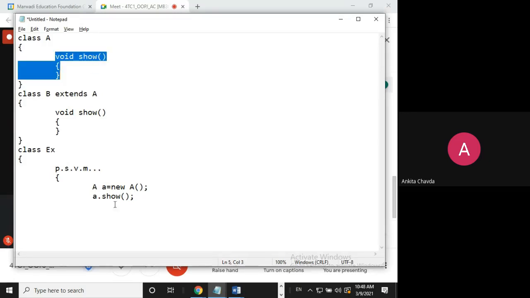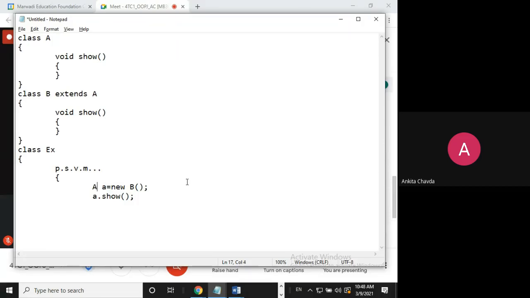Okay. If I'm creating the object of B and I'm writing b.show, then B class show method will be called. And now what I was doing is, I was doing like this, if you remember. A equals new B. Which class method will be called? B. Why?